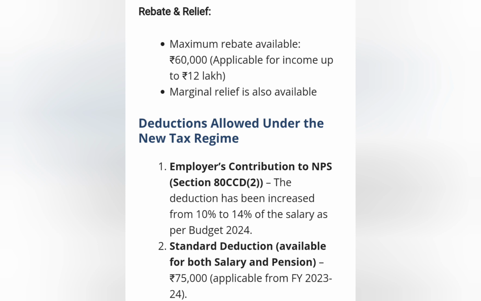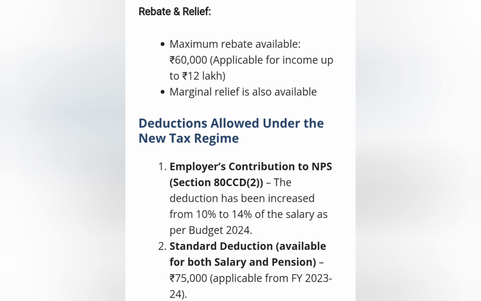Rebates and relief. Maximum rebate available is 60,000, applicable for income up to 12 lakh. Marginal relief is also available. Deductions allowed under the new tax regime: employer's contribution to NPS under Section 80CCD(2). The deduction has been increased from 10% to 14% of the salary as per Budget 24.